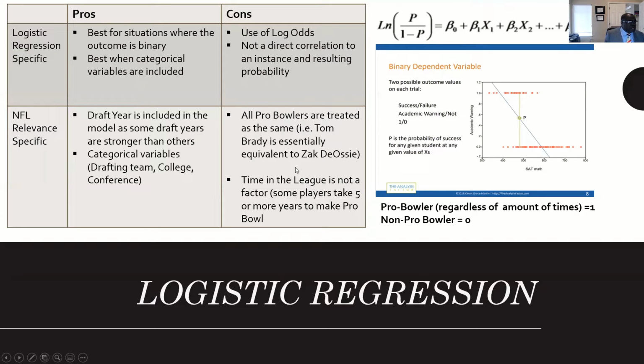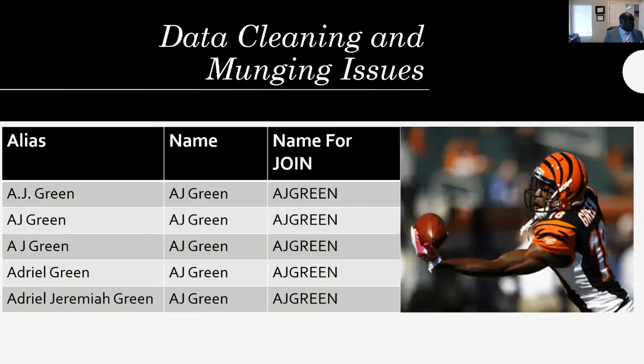Tom Brady was the same as Zach Diossi. He actually had one Pro Bowl. He was a special teams player, and so forth. All right, moving on. What are some things I struggle with?